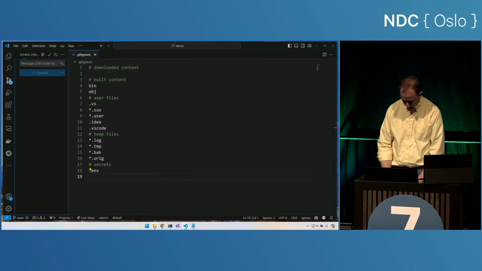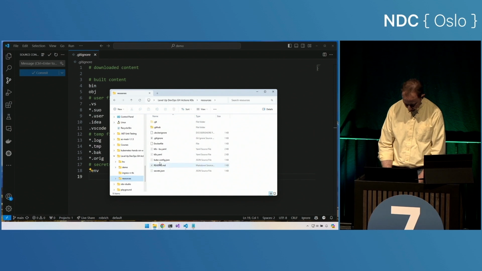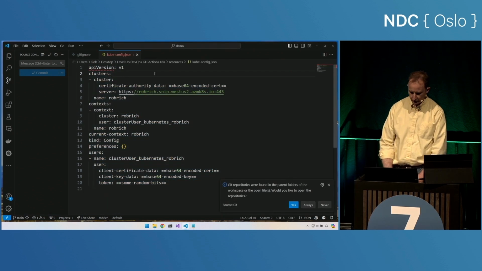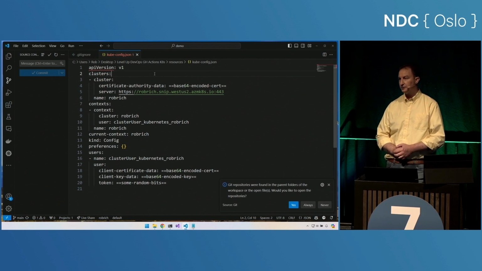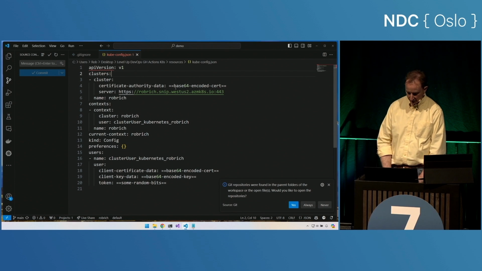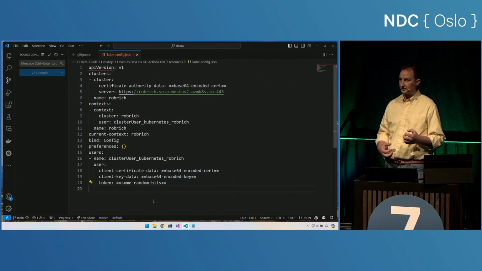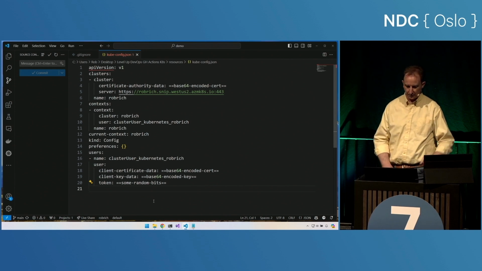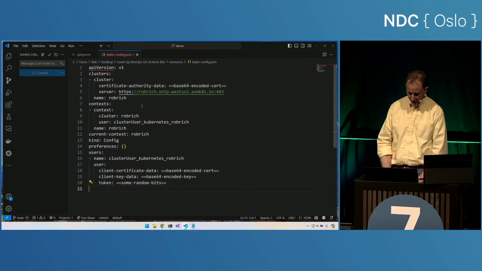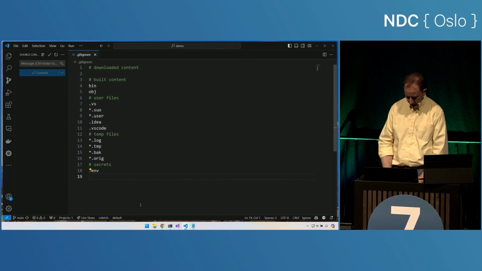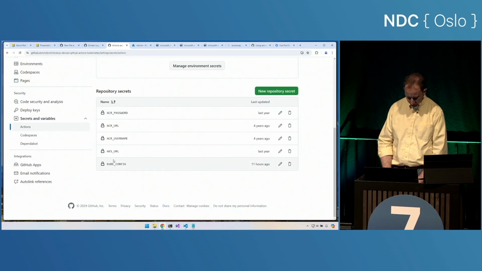That kube config came from inside my user profile. Inside the .kube folder, there's a config file, and I'm definitely not going to open that one. It has actual secrets in here. But there's that base64 encoded cert and the base64 encoded cert and key. And so I just need to pick out those parts of that kube config that represents my production deployment. So I grab that, I set that in the secret, and so now let's go reference that as we log